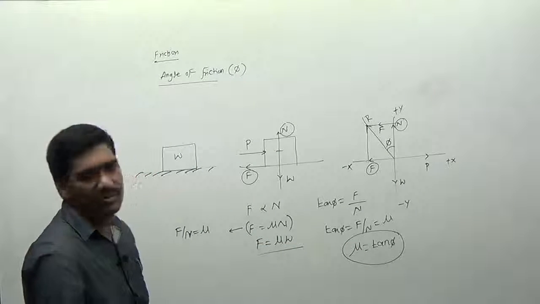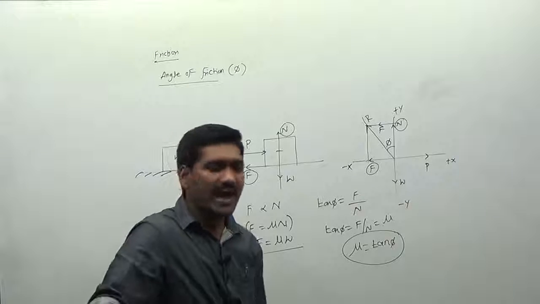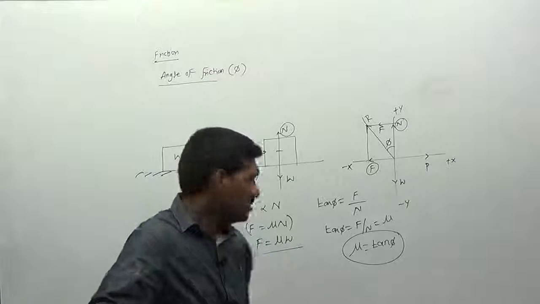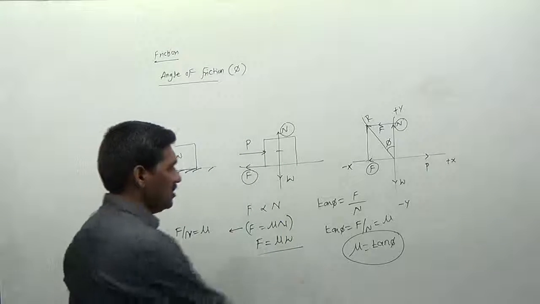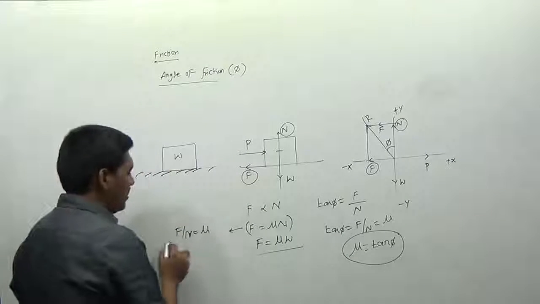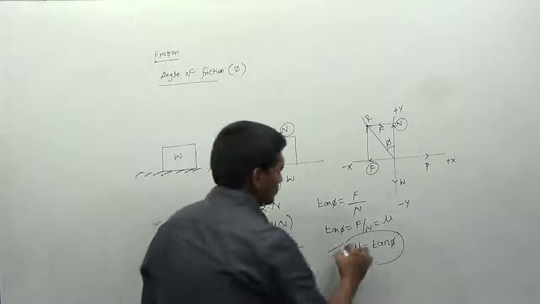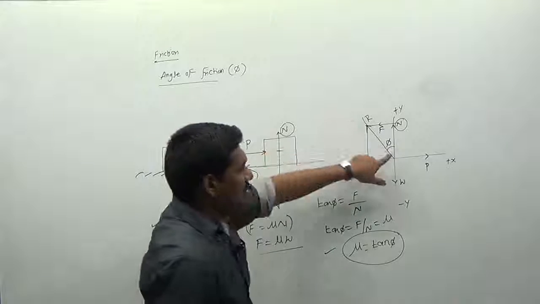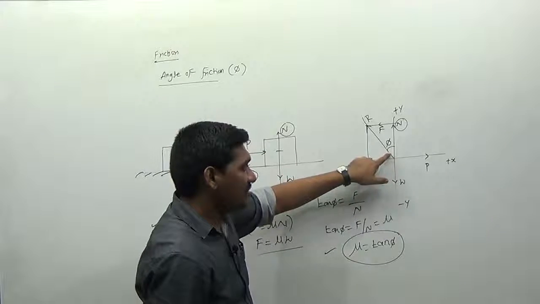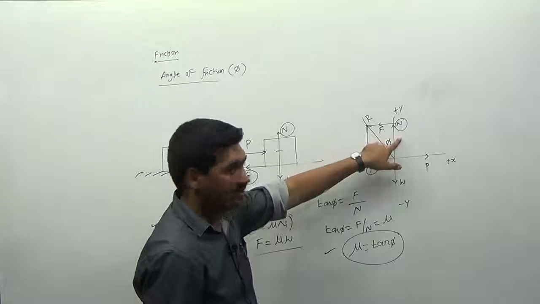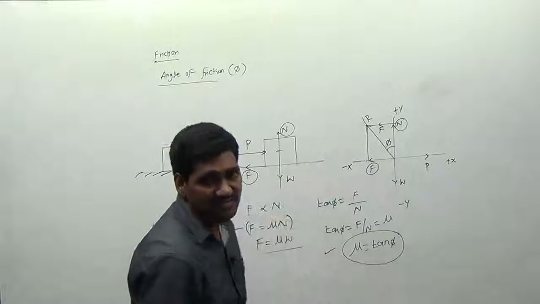So therefore, this is the concept of interaction for the friction here. And we have to go for different applications of friction and all those things. Okay, so please note this one. This is a very important point here. Mu is equal to tan phi and F by N is equal to mu. These are the very important relations we have. So 1 and then 2, right? So how can we define the angle of friction? Angle of friction is the angle between the resultant of the frictional force and the normal reaction, and the normal reaction. I can say it as phi here.